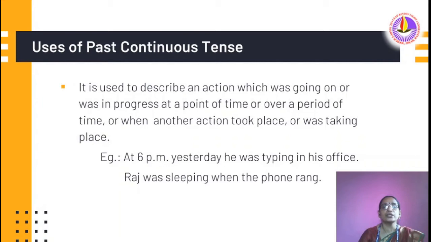Uses of past continuous tense. It is used to describe an action which was going on or was in progress at a point of time or over a period of time, or when another action took place or was taking place. At 6 p.m. yesterday he was typing in his office. Raj was sleeping when the phone rang. That means that action happened in past time, but it is a continuous action in the past.